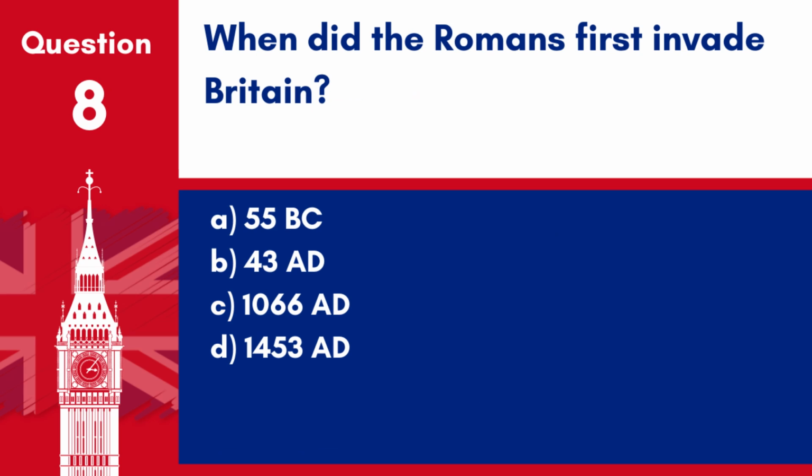Question 8. When did the Romans first invade Britain? A. 55 BC. B. 43 AD. C. 1066 AD. D. 1453 AD.